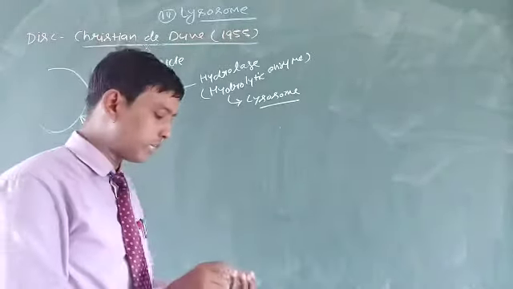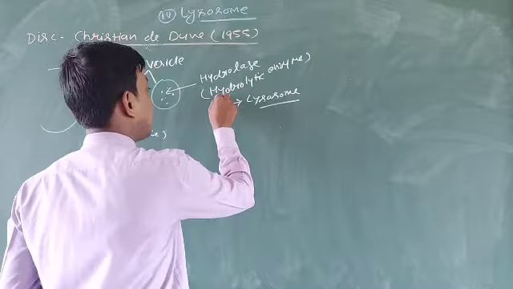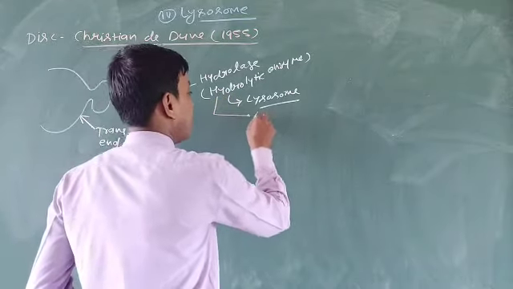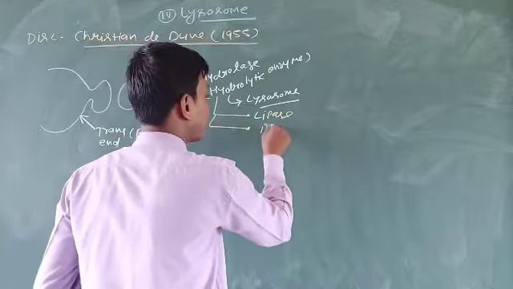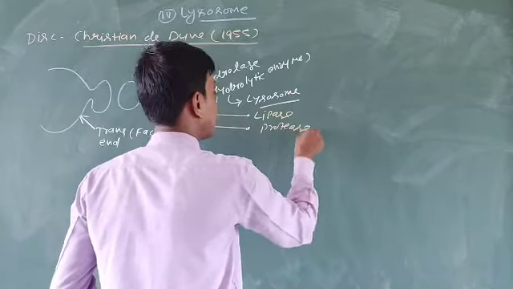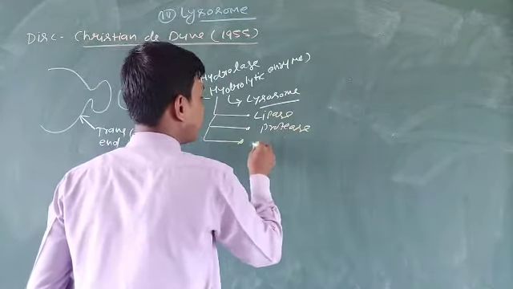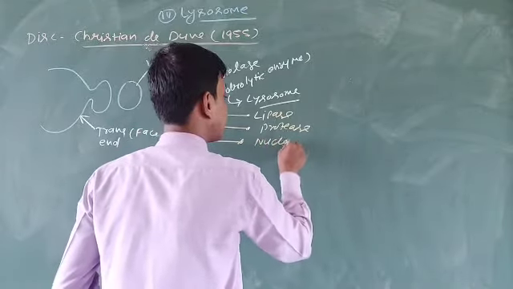Which kinds of hydrolytic enzymes? The enzymes are mainly lipase, protease, and nuclease.